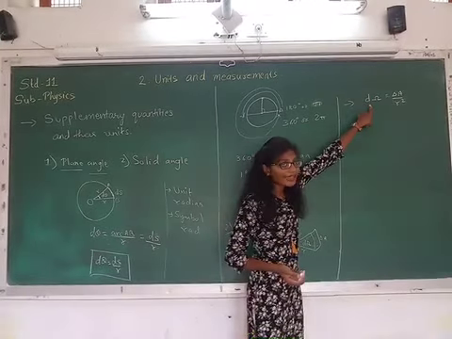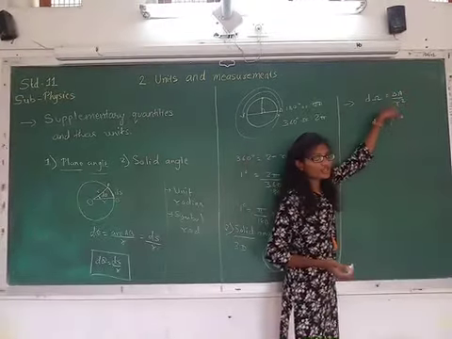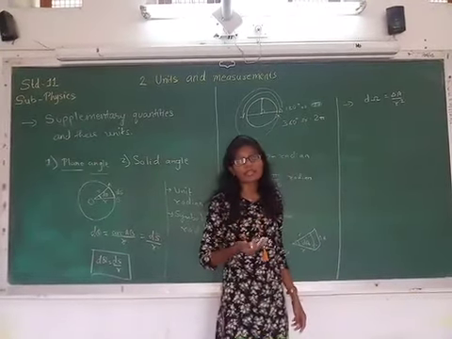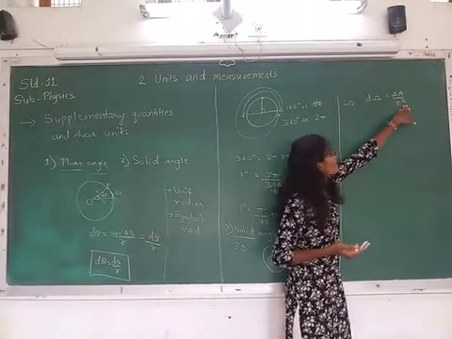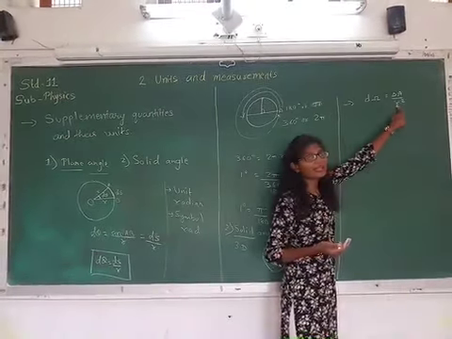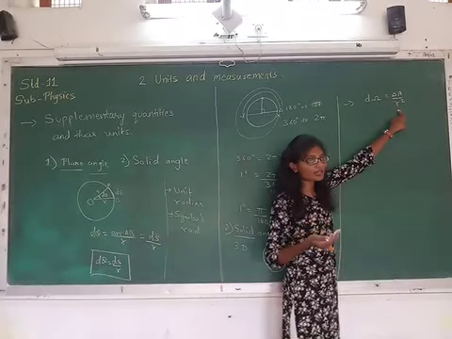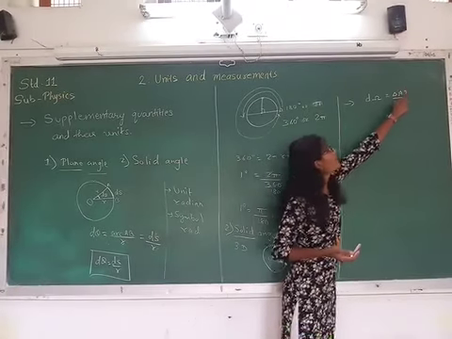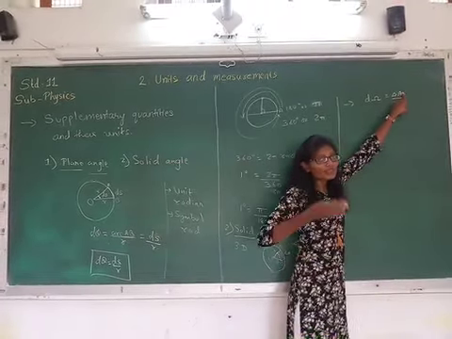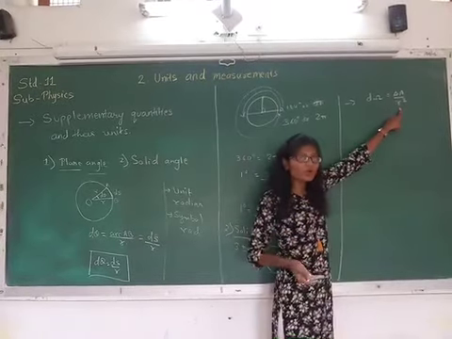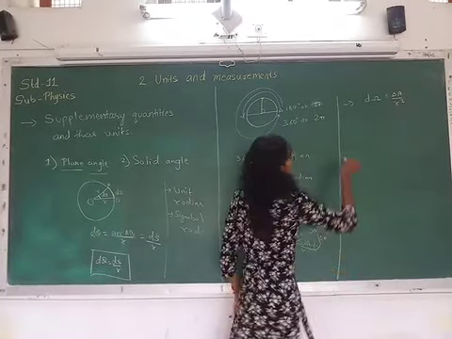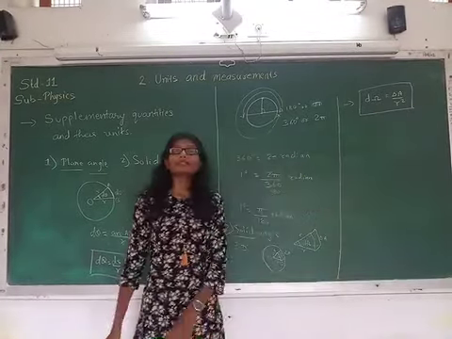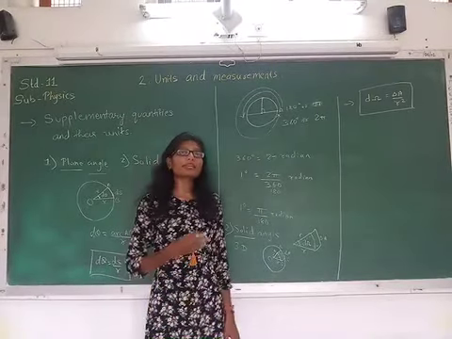That the solid angle is the ratio of, here delta A stands for what? It stands for the intercepted area of the sphere to the square of the radius. Here R stands for radius. So the solid angle is the ratio of the intercepted area of the sphere to the square of the radius. Okay. It is sometimes denoted as simply omega.